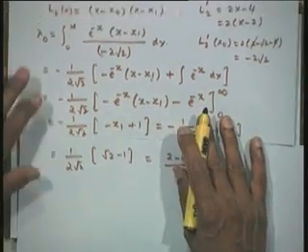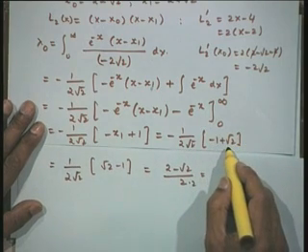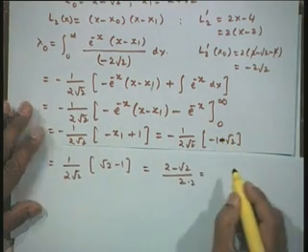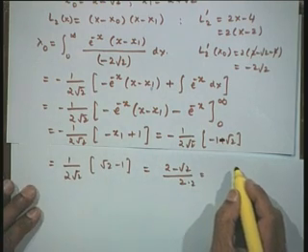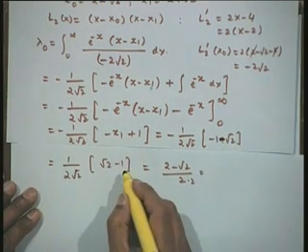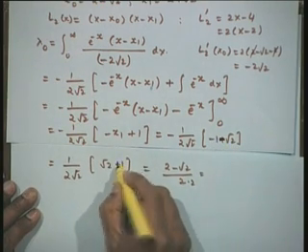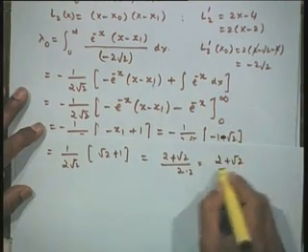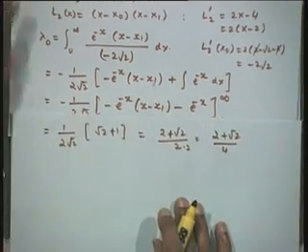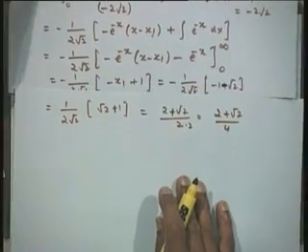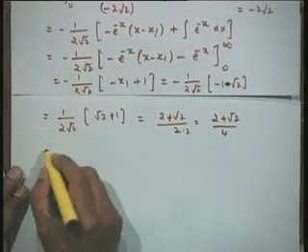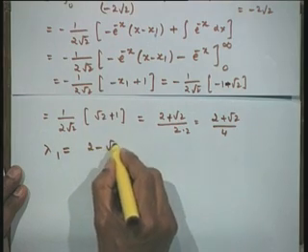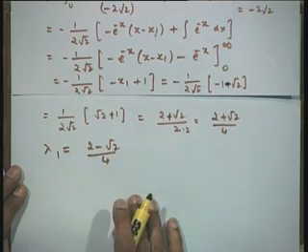So, yes, minus 1 minus root 2, you are right, minus 1 minus root 2, correct, is minus 1 minus root 2, that is root 2 plus 1, 2 plus root 2, that is 2 plus root 2 by 4. Now, I will leave the second one to you to do. This comes out to be 2 minus root 2 by 4.